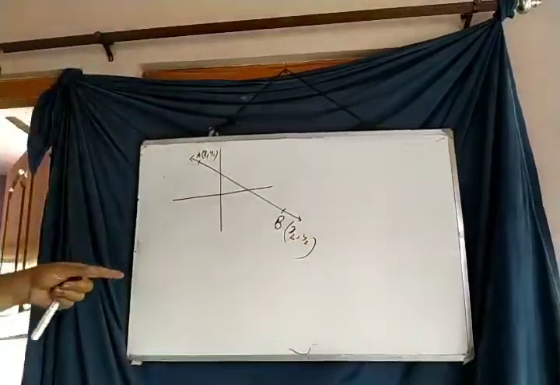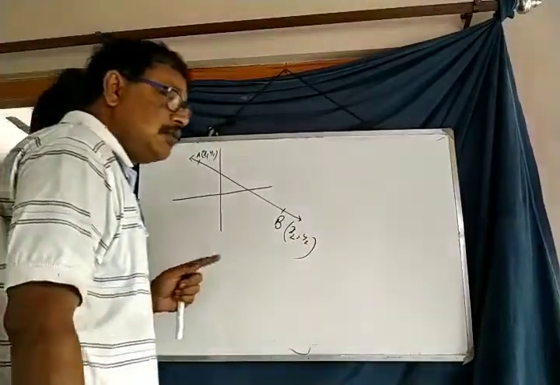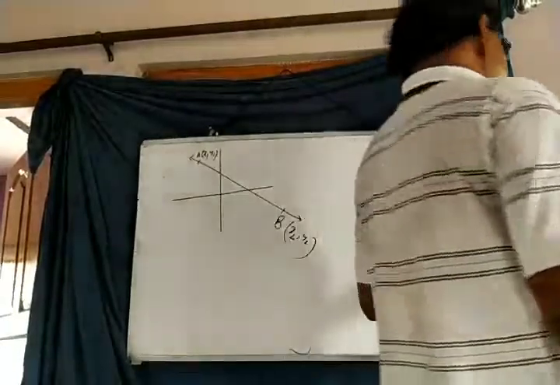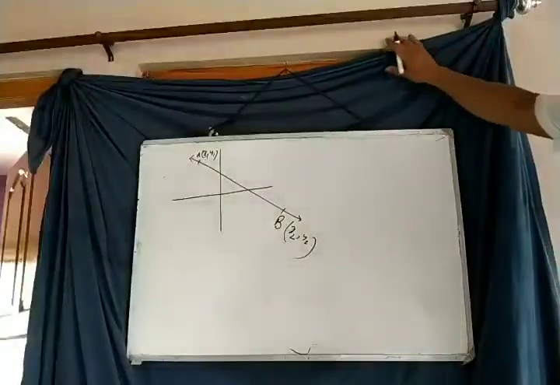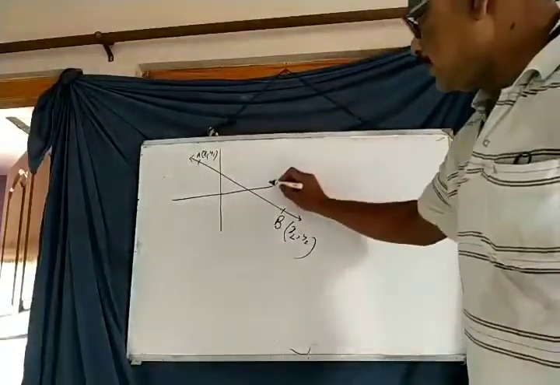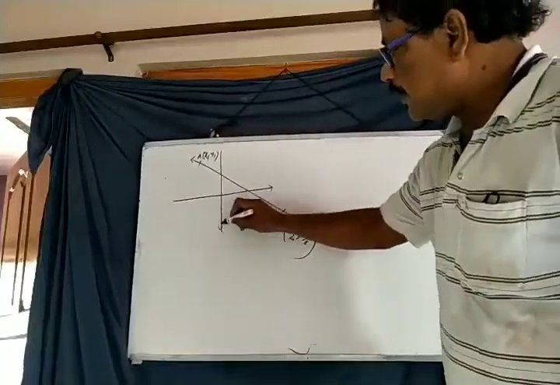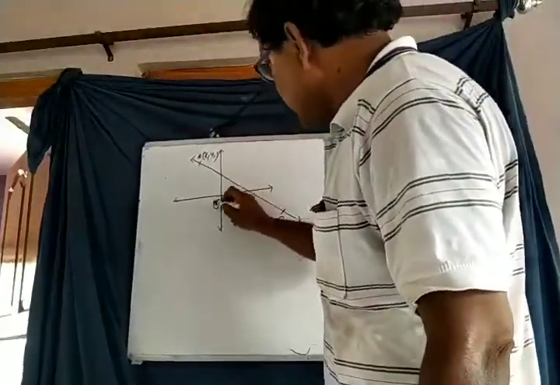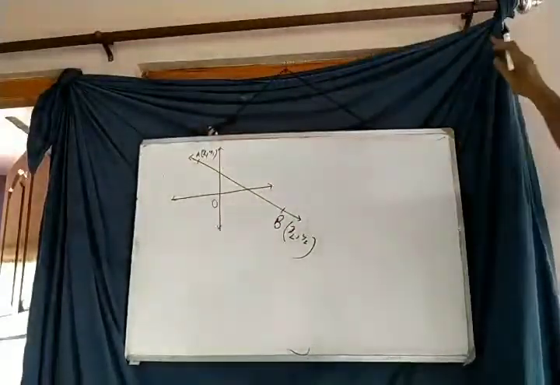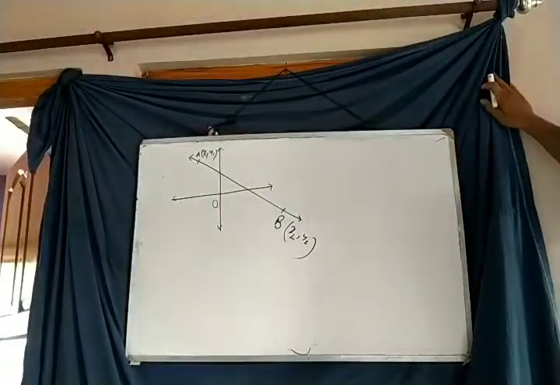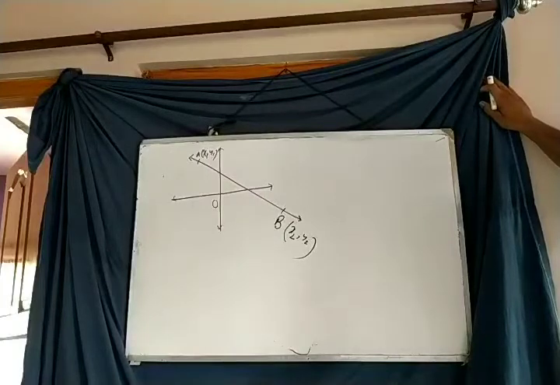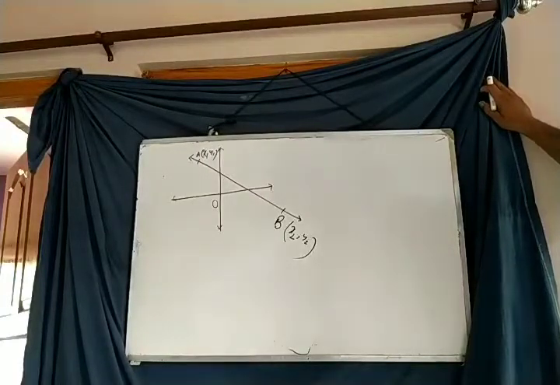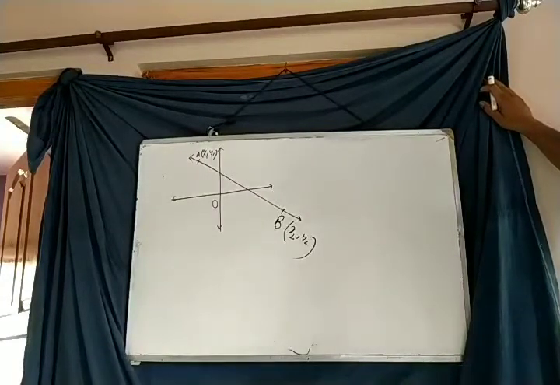Then what will be the equation of the straight line? This is the question. Again, watch the figure. This is the Cartesian system of axes, x-axis, y-axis, and this is the origin, and this is the straight line AB. We are going to find out the equation of the straight line.